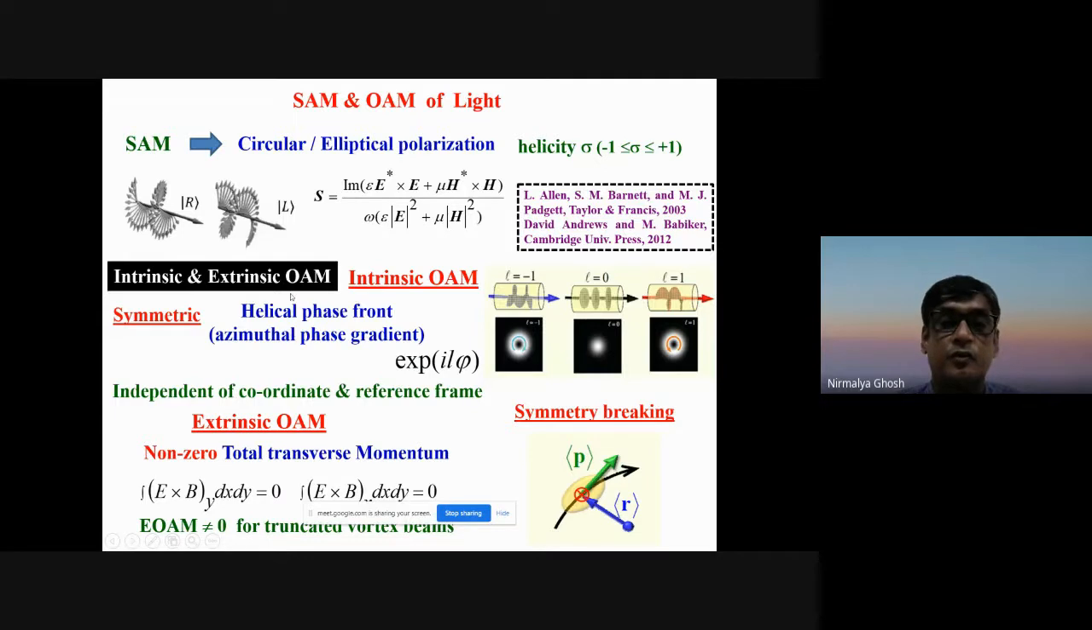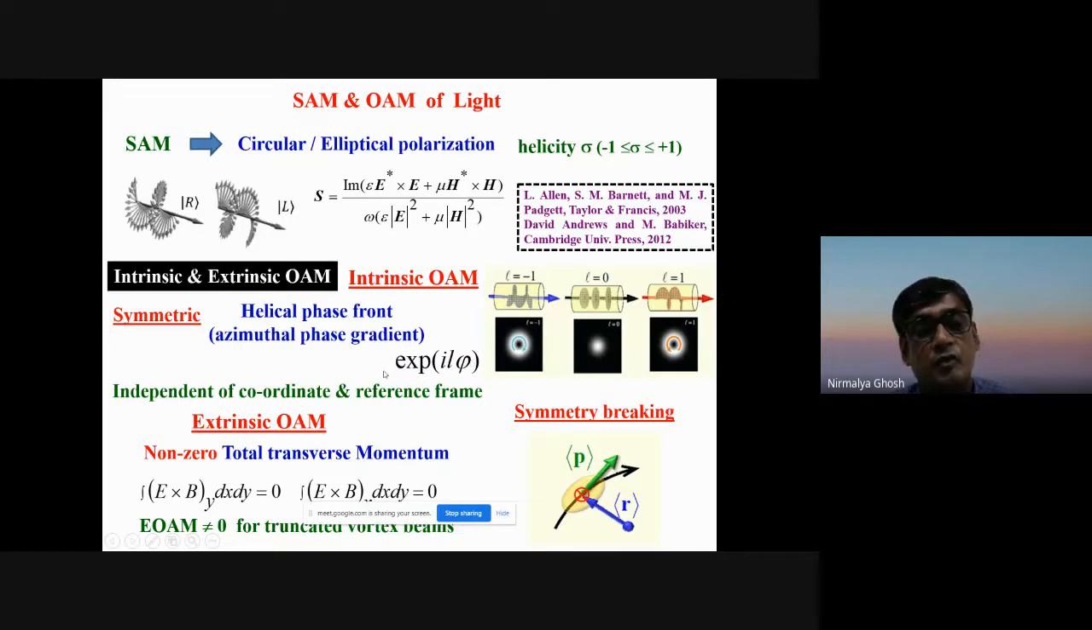This, many of us know, is associated with the phase front, that is, variation of the phase in a transverse plane. So in a symmetric system, if it varies like what I have noted here, e to the power i l phi, if it is azimuthally symmetric like that, it has a helical phase front or azimuthal phase gradient, then we call it the intrinsic orbital angular momentum. So it can have values l equal to +1 or -1, +2, -2, and so on and so forth.